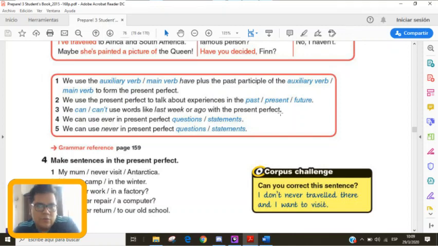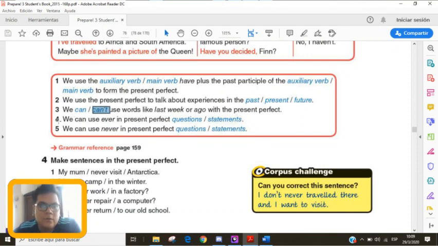What happens if you use these words like last week or ago? You are talking about something that happened in the past and finished in the past completely. So you cannot use these words. Why? Because otherwise you will be talking about past simple. Okay? So do not use last week or ago. So you will say we can't use words like last week or ago with present perfect.